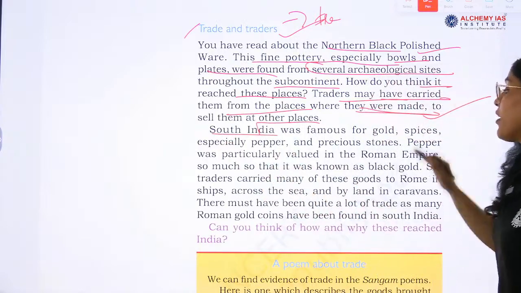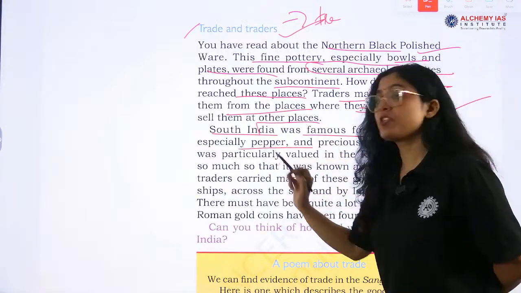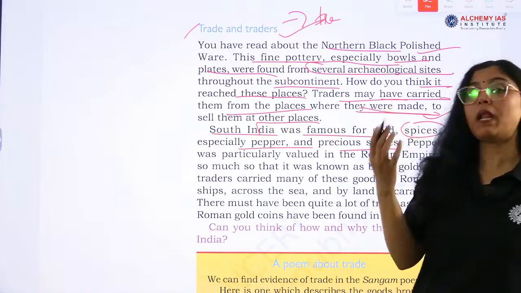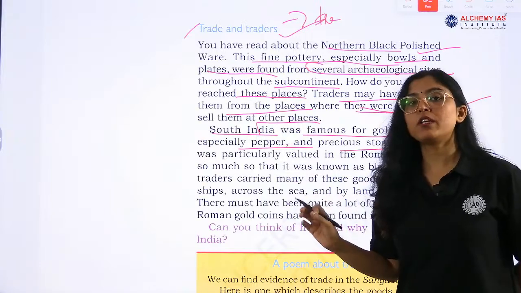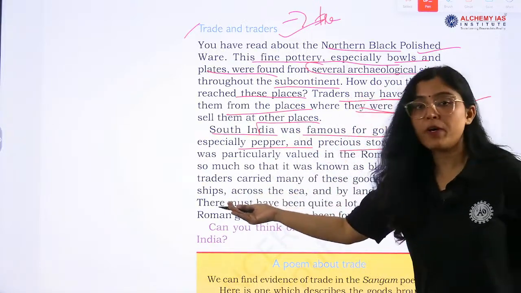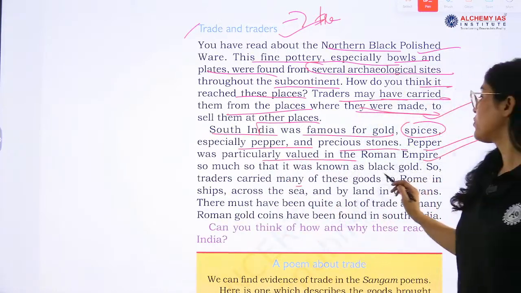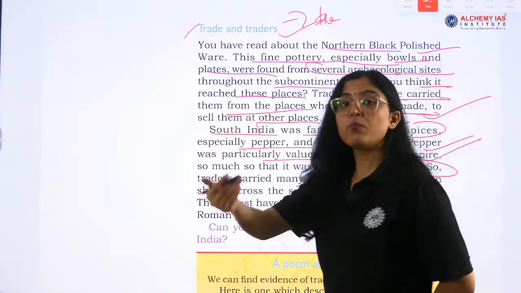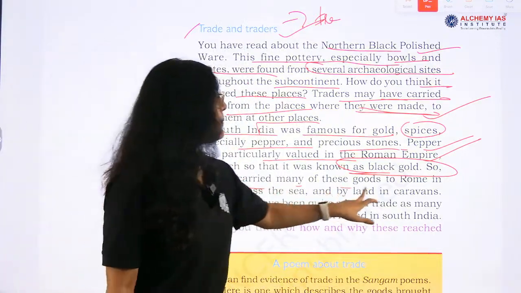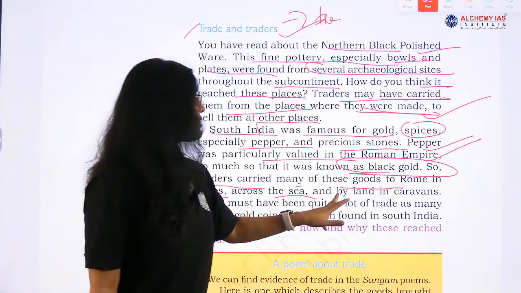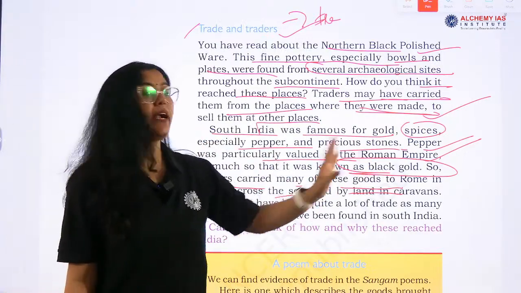And South India, very important, South India was famous for what? Gold, spices, especially pepper, and pepper was also known as black gold. And now precious stones. So these are the things that were famous in South India. Pepper was particularly valued in the Roman Empire and it was known as black gold because it brought what? Roman bullion, right? Okay. Now, traders carried many of these goods to Rome in ships across the sea and by land in caravans. So, this was their mode of transportation.